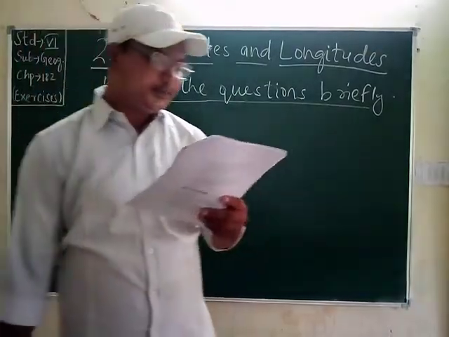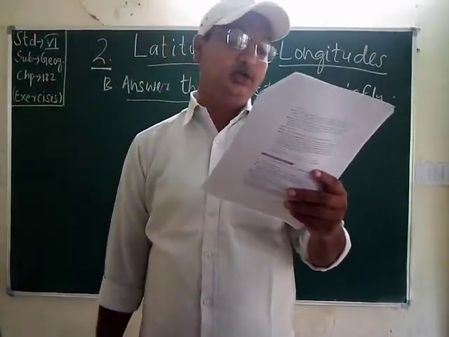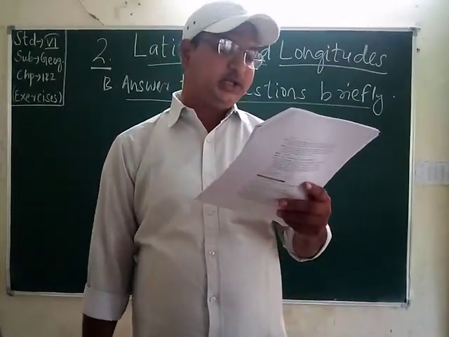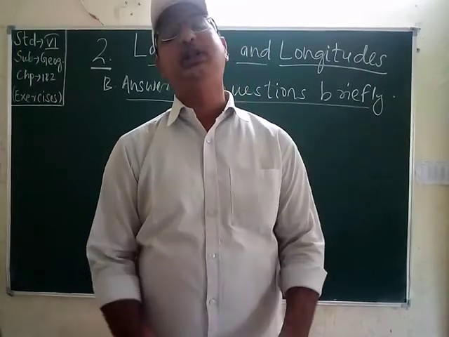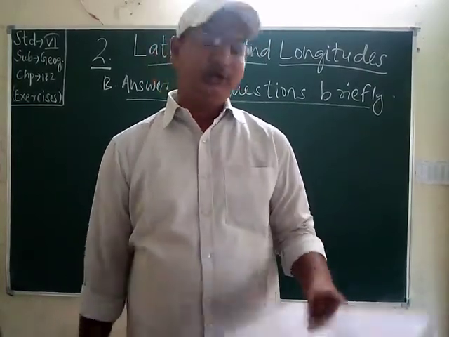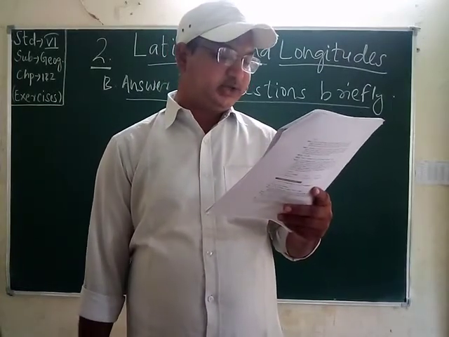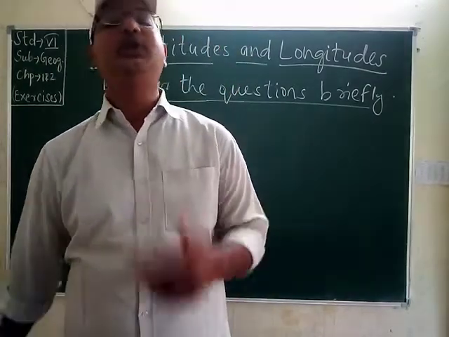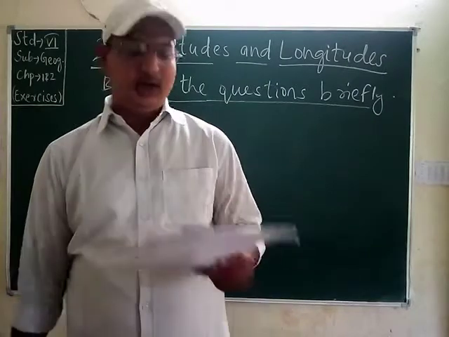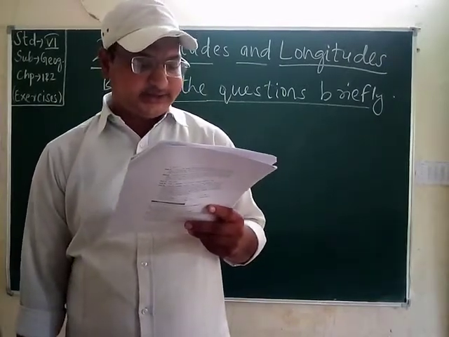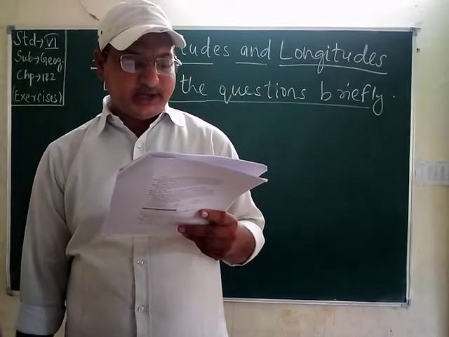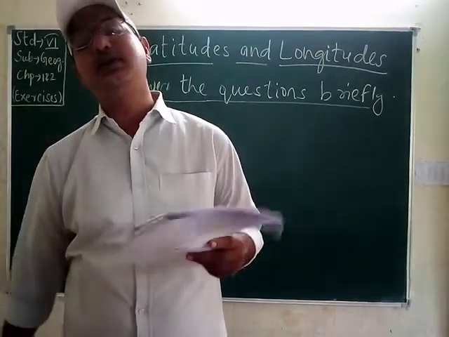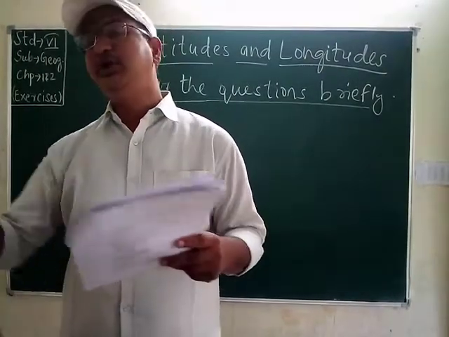The next question is: what are the circles around the earth running parallel to the equator called? They are all imaginary. The circles around the earth running parallel to the equator are called parallels of latitude. Then number 3: which is the largest circle that can be drawn on the surface of the earth? The answer is the equator. Number 4: what is the time taken by each meridian to come in front of the sun? The answer is that each meridian takes 4 minutes to come in front of the sun. The difference between two meridians is 4 minutes.